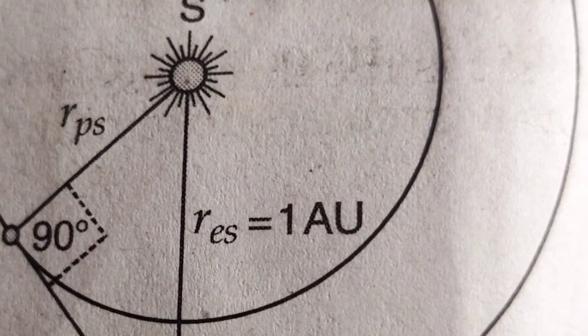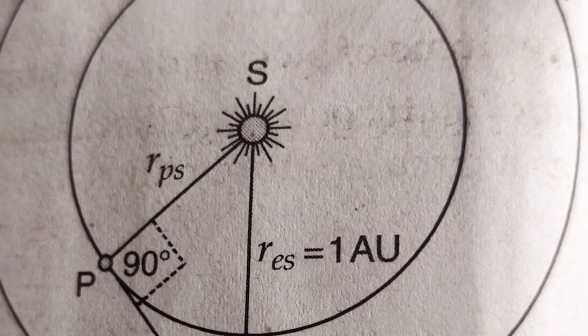The inferior planet P and Earth E revolve in circular orbits around the Sun S, as shown in the figure. The distance of Earth from the Sun, that is ES, is denoted by RES, and the distance of the planet from the Earth, that is PE, is denoted by RPE, whereas RPS and RES are fixed distances.